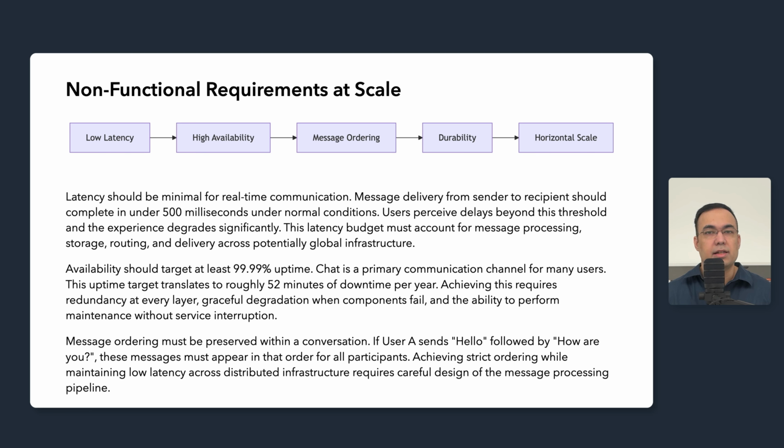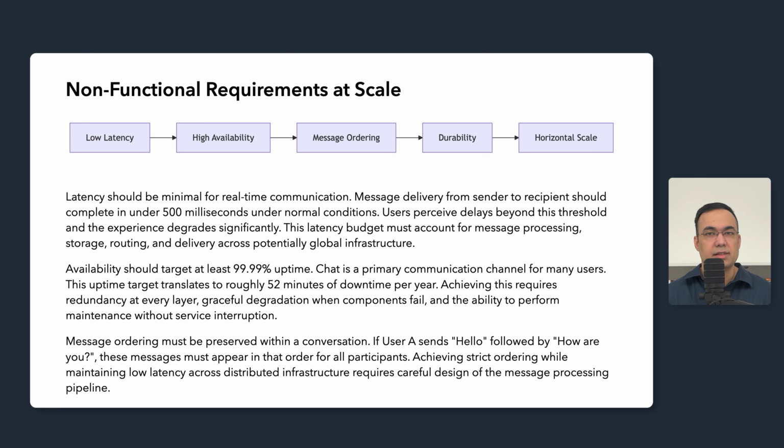Availability should target at least 99.99% uptime. Chat is the primary communication channel for many users. They expect it to work whenever they need it. This uptime target translates to roughly 52 minutes of downtime per year. Achieving this requires redundancy at every architecture layer, graceful degradation where individual components fail, and the ability to perform maintenance without service disruption.